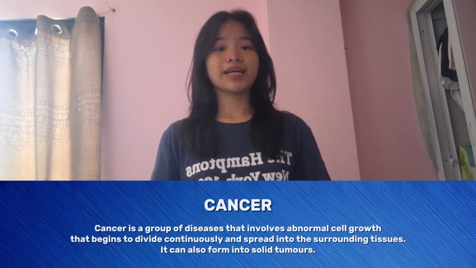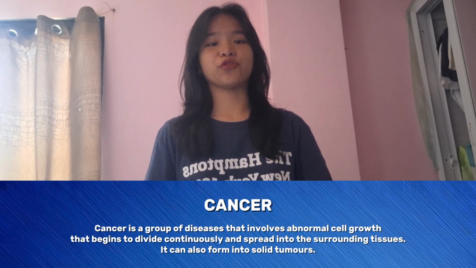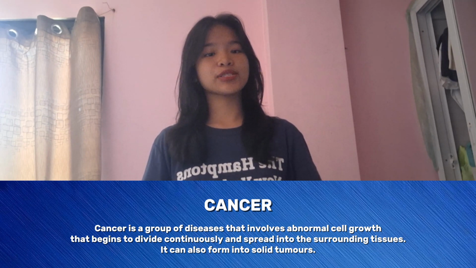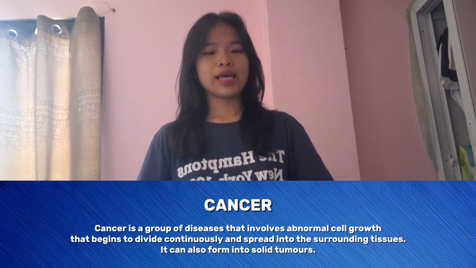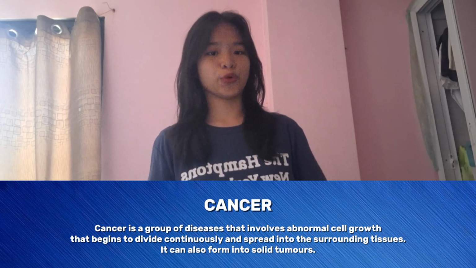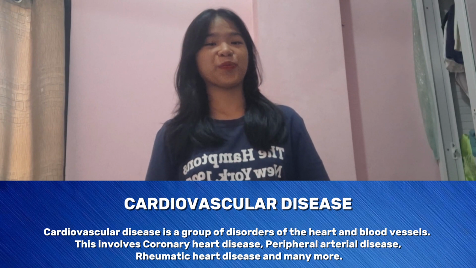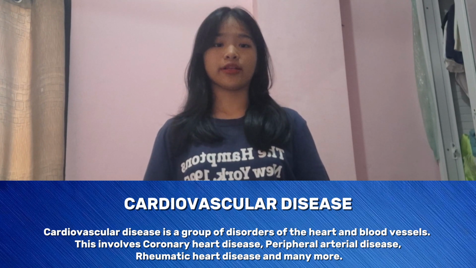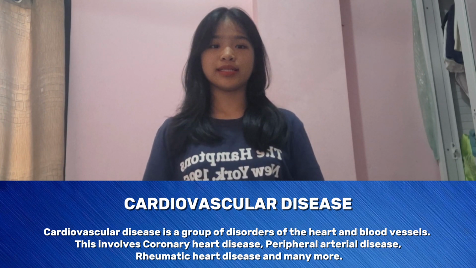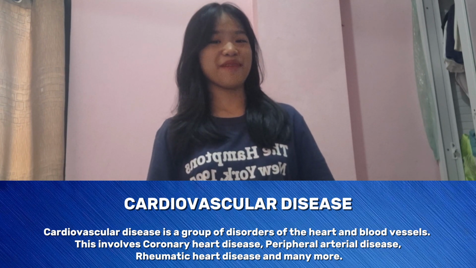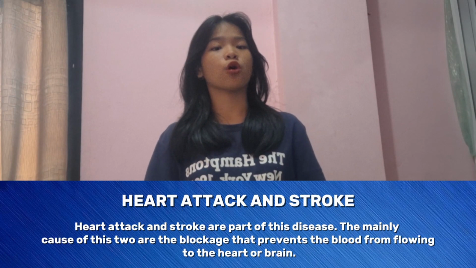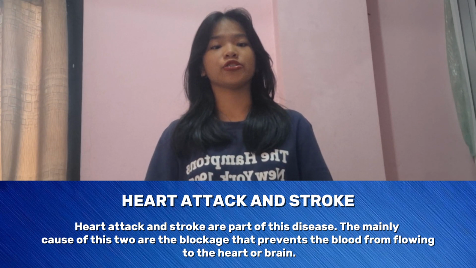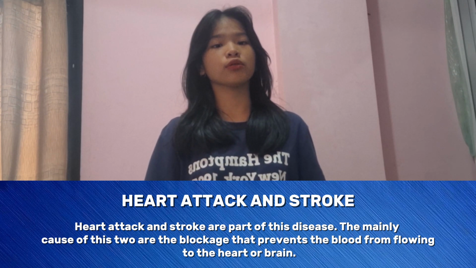diabetes. Cancer is a group of diseases that involves abnormal cell growth that begins to divide continuously and spread into the surrounding tissues. It can also form into solid tumors. Cardiovascular disease is a group of disorders of the heart and blood vessels. This involves coronary heart disease, peripheral arterial disease, rheumatic heart disease, and many more. Heart attack and stroke are part of this disease. The main root cause of these two is the blockage that prevents the blood from flowing to the heart or